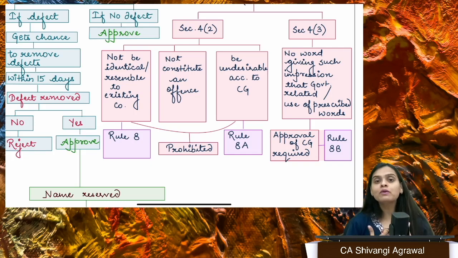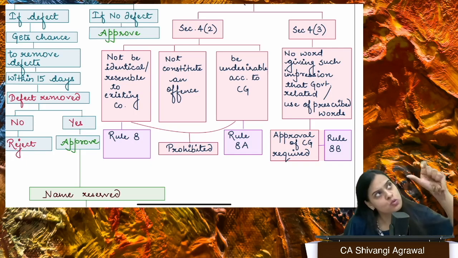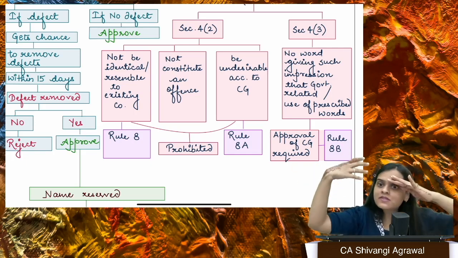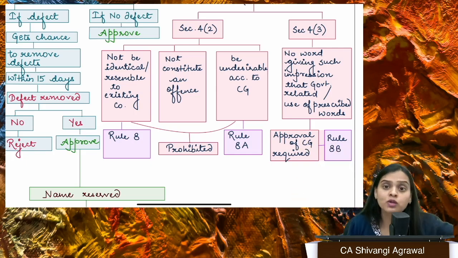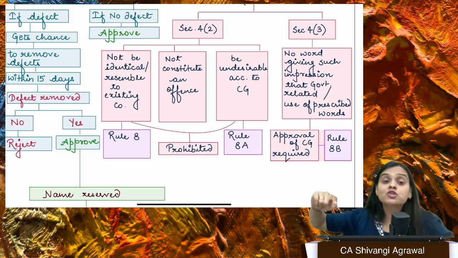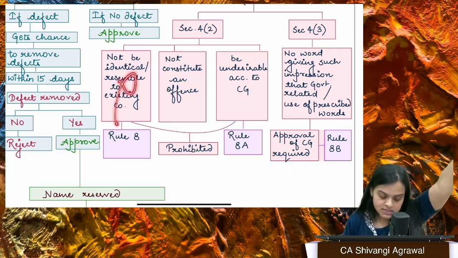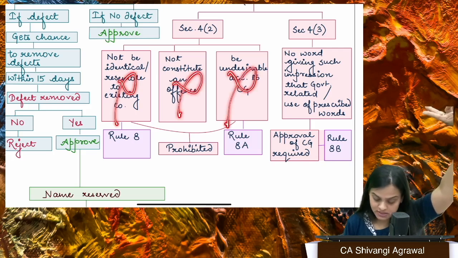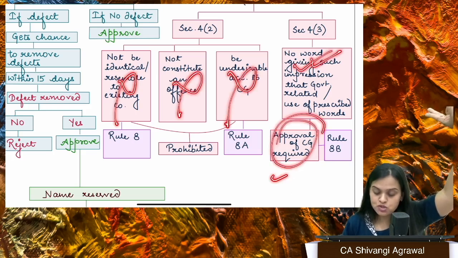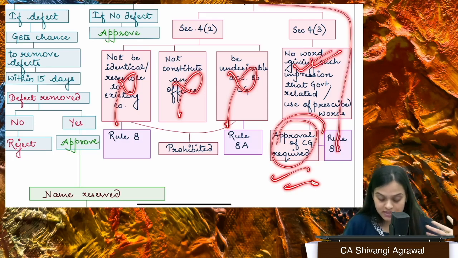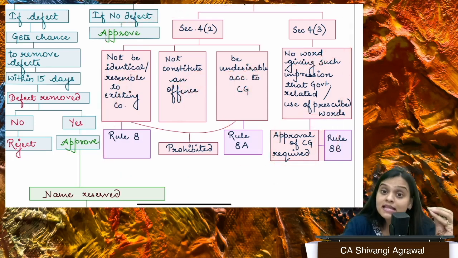So if I am opening a private company and I'm using such terms which give an indication that it belongs to the government, no, my dear, we cannot use that, right? And if we want to use that, we need to obtain the CG's approval. So we cannot use this, we cannot use this, and we can use this subject to approval of the CG, right? So this is how we decide what name we want to get.